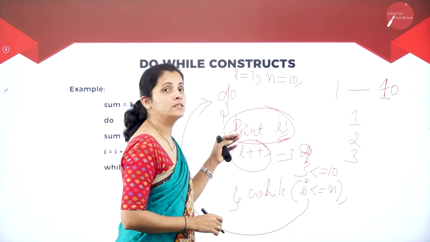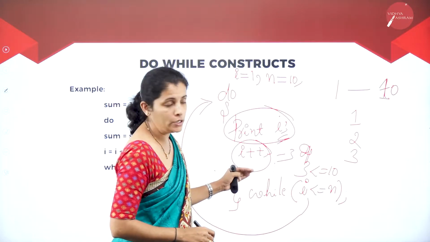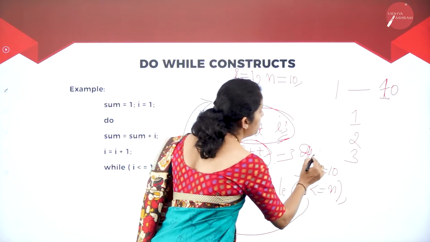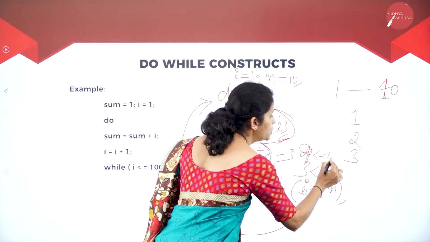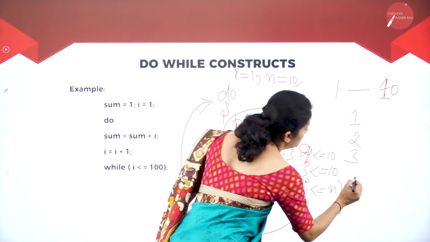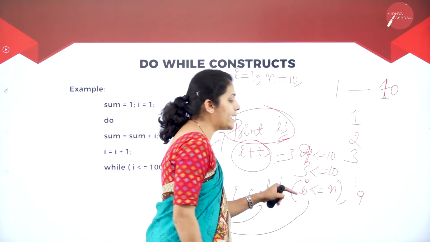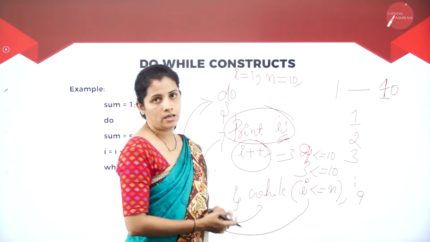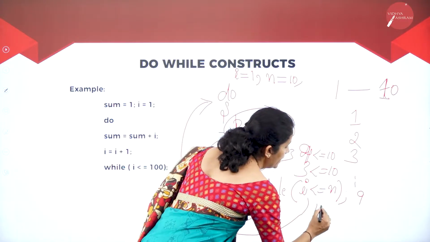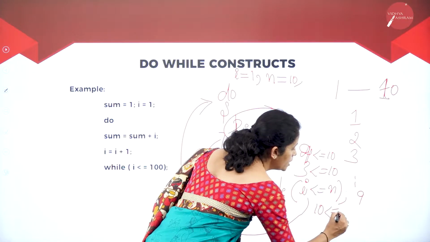I repeat, this process is going to continue when I is 9. I'm going to compare I less than or equal to 10. It is true. So I'm going to print 9. Then I is incremented by 1. Now I is 10. 10 is less than or equal to 10.